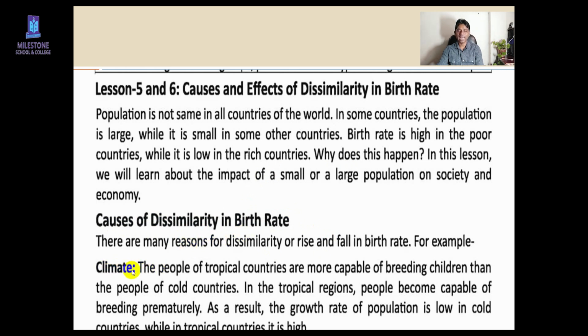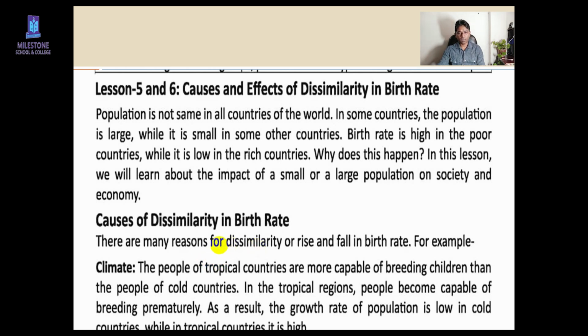Okay, first one here, climate. You see here, first line, you have to read it: the people of tropical countries are more capable of breeding children than the people of cold countries. This is the difference, tropical countries and cold countries. So tropical country means summer-based country. Our country is a tropical country.